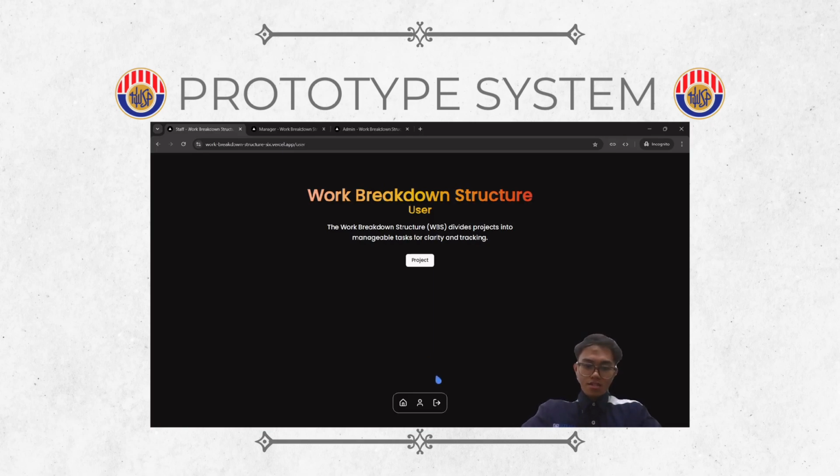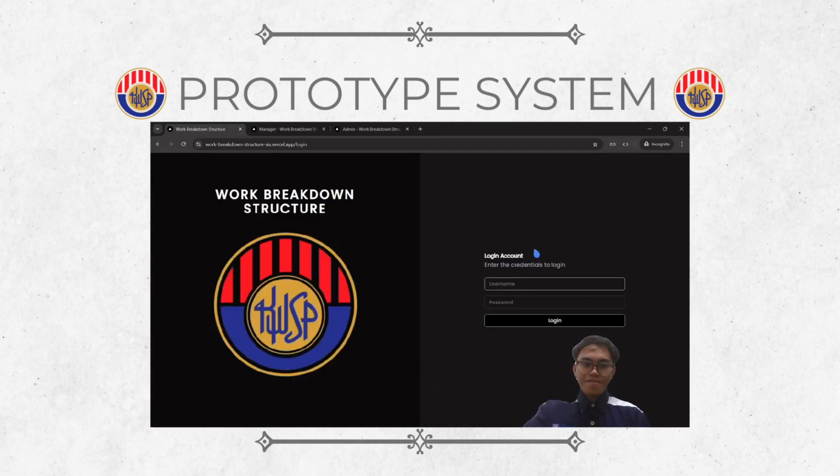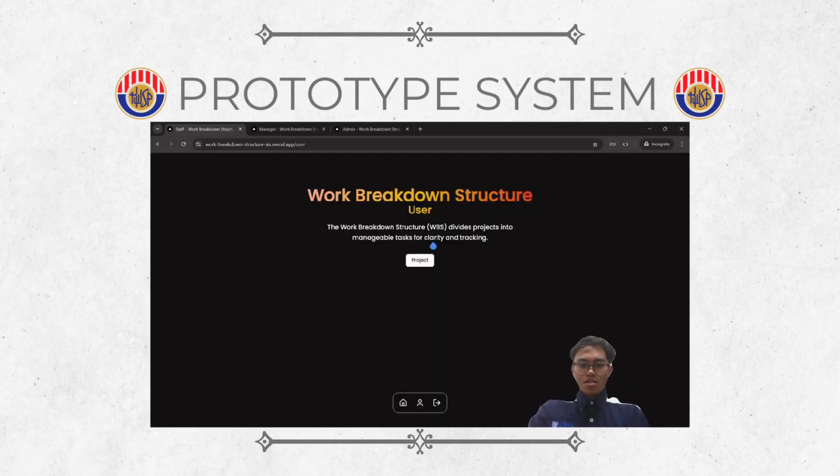So this is the login page, but I will show you the dashboard page. Right now this is the login page, and I will show you how to log in. Just enter your username and password. Then okay. So right now I will explain the first one, which is the users part.